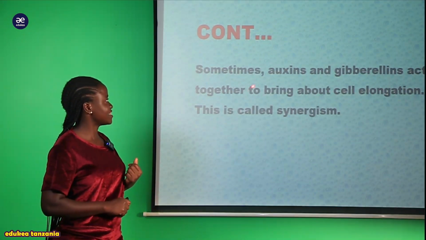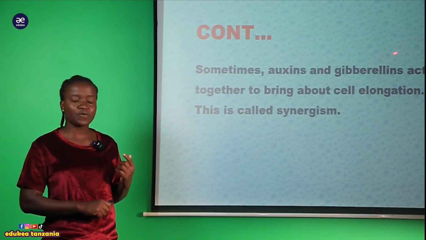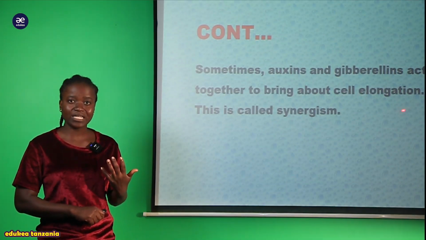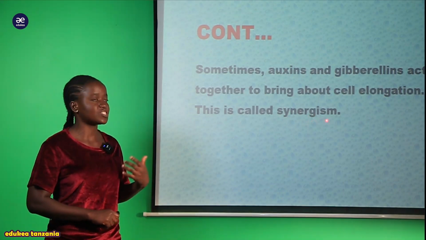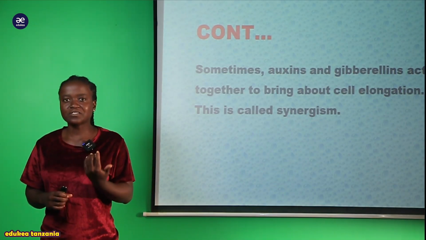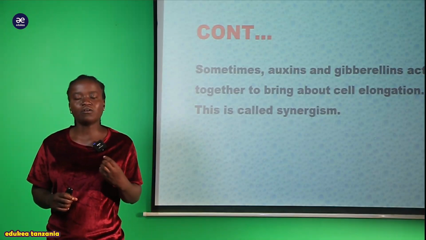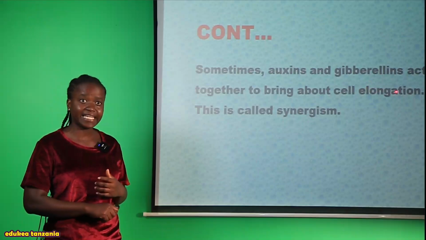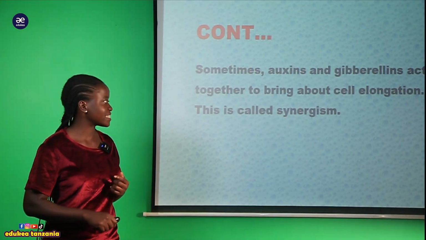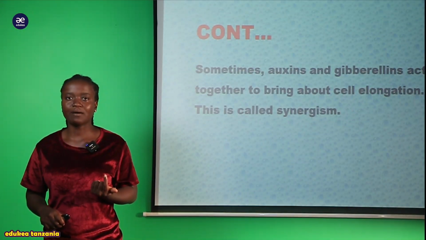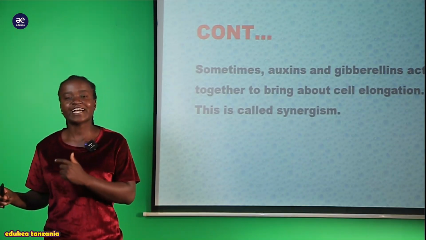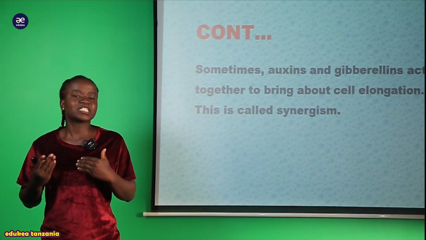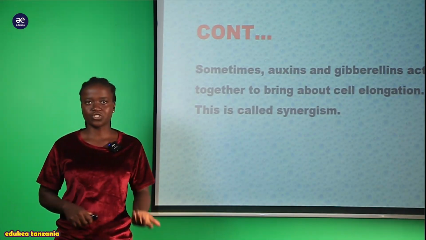But sometimes this auxin hormone can work together with gibberellins, which act together to bring about cell elongation. This we can call synergism: the process whereby the auxin hormone collaborates with the gibberellin hormone to bring about cell elongation. That process we call synergism, meaning that hormones have cooperated to do one job. What job? Cell elongation. Thereby that process is called synergism.